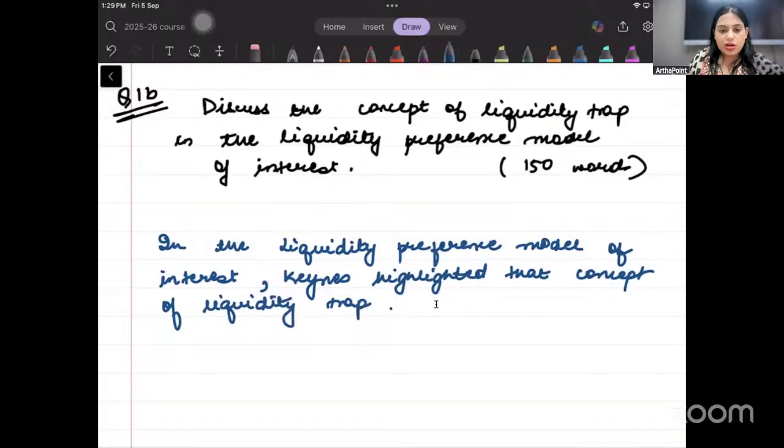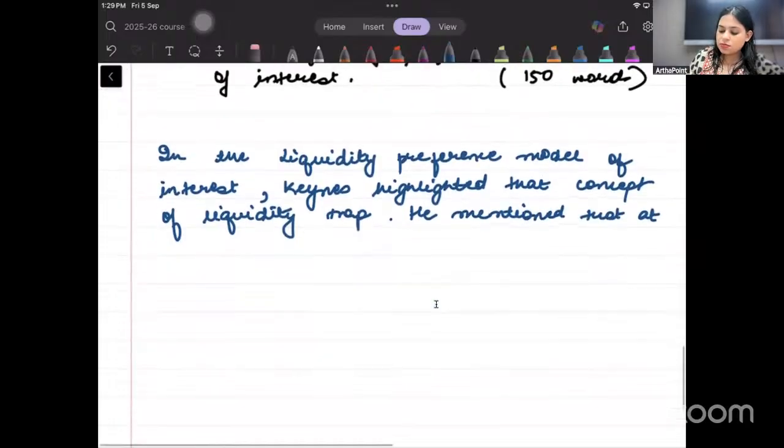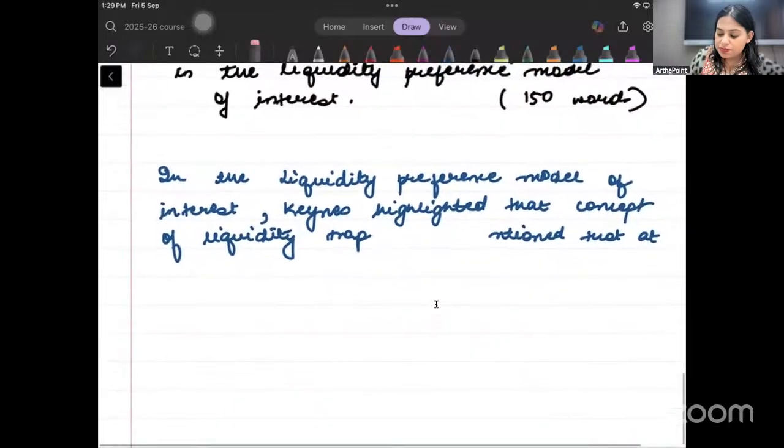Now we mention what liquidity trap is. He mentioned that, again, up to you. I could have written that Keynes highlighted the concept of liquidity trap. I can remove this part also and simply say is.